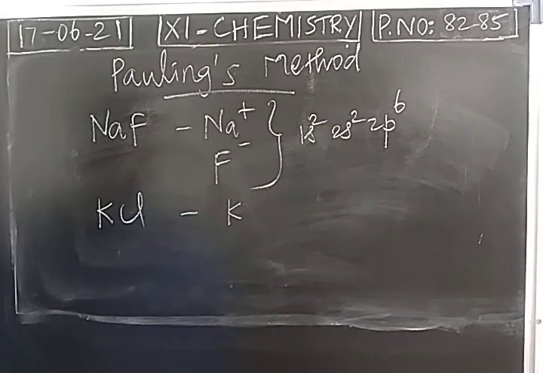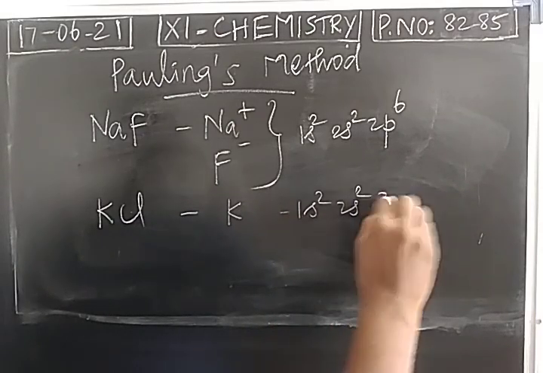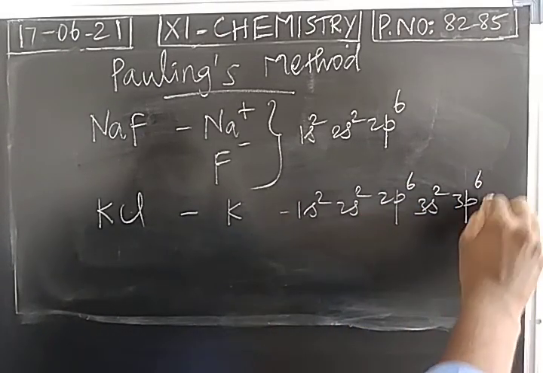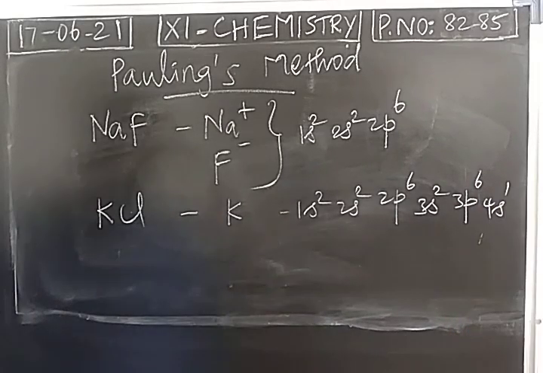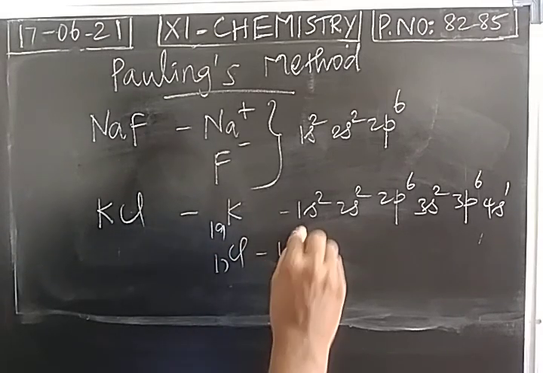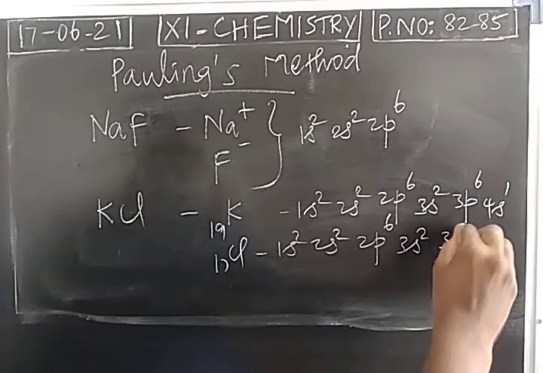Potassium is highly unstable in nature. It has the electronic configuration 1s2, 2s2, 2p6, 3s2, 3p6, 4s1. Totally 19 electrons are present. We take chlorine, which is unstable, 17 electrons present, 1s2, 2s2, 2p6, 3s2, 3p5.